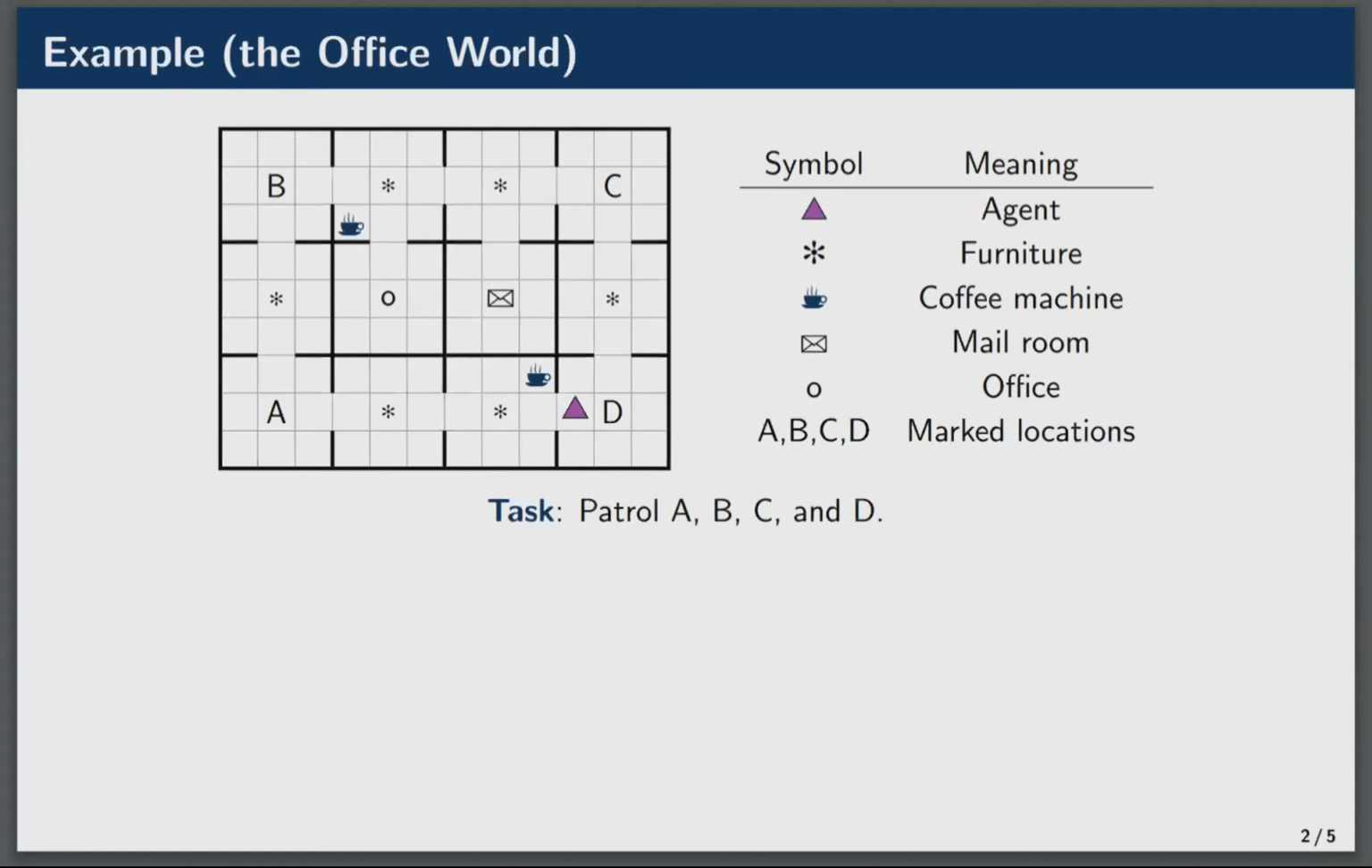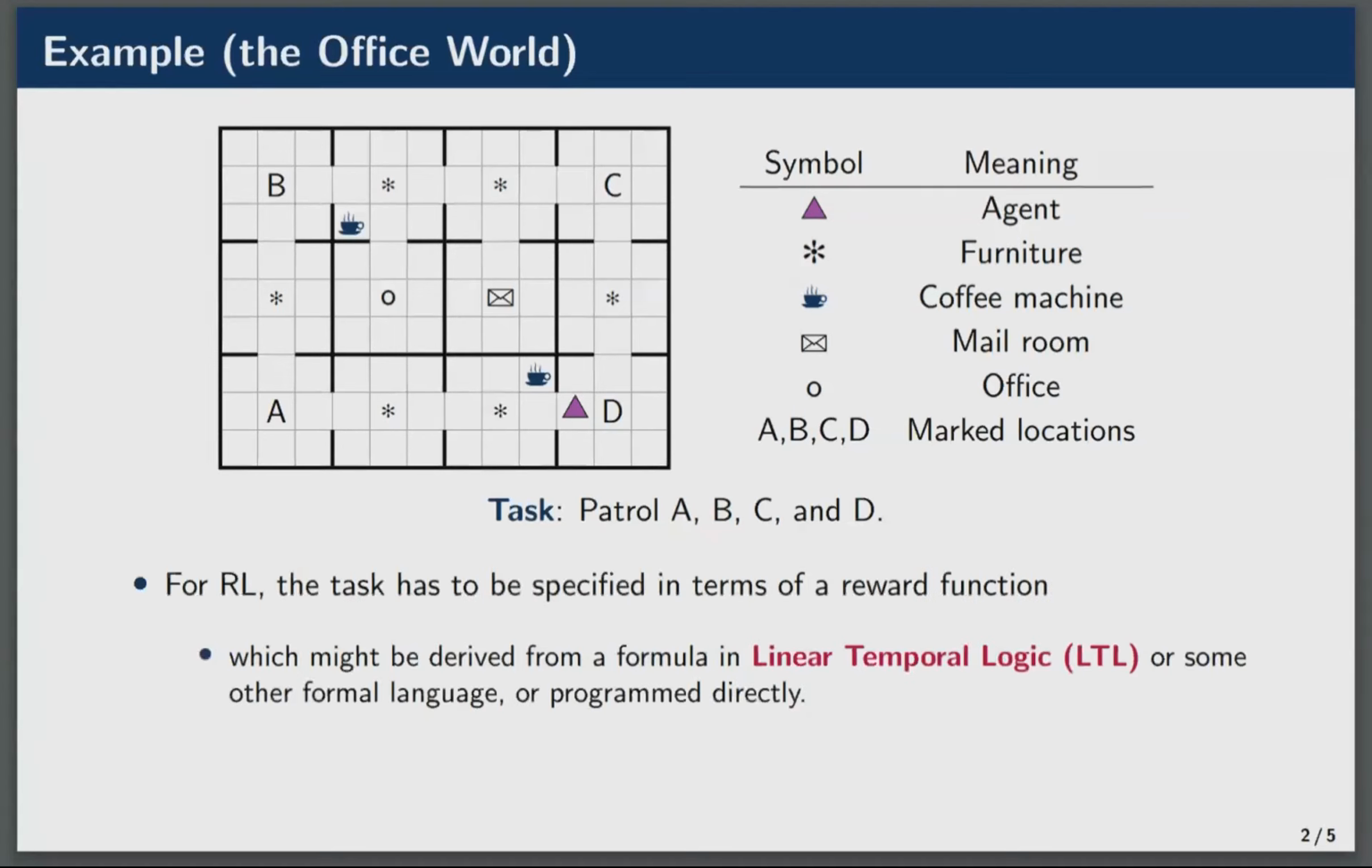For reinforcement learning, we have to specify the task in terms of a reward function, which might be derived from a formula in some formal language like linear temporal logic, or just programmed directly. So let's suppose we have some code. It gives the agent a reward of 1 each time it completes a cycle.